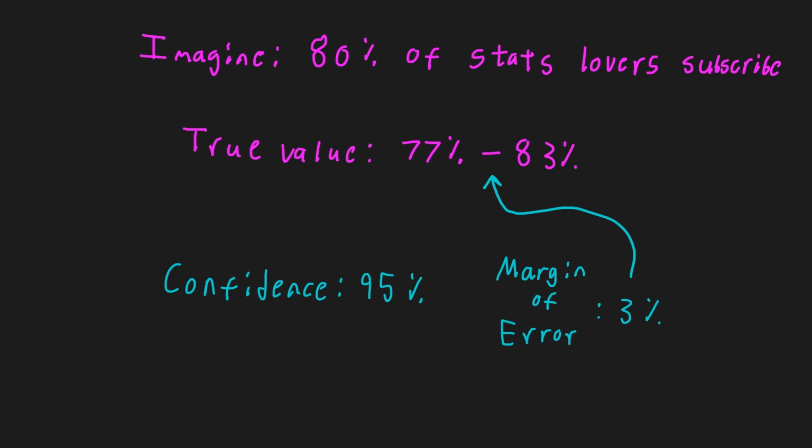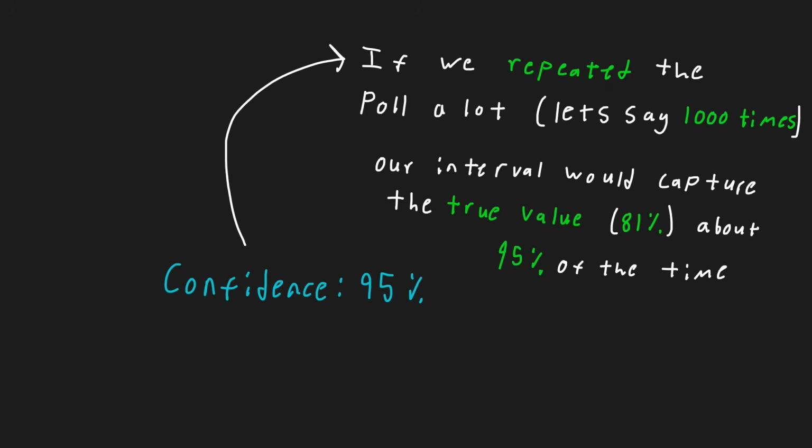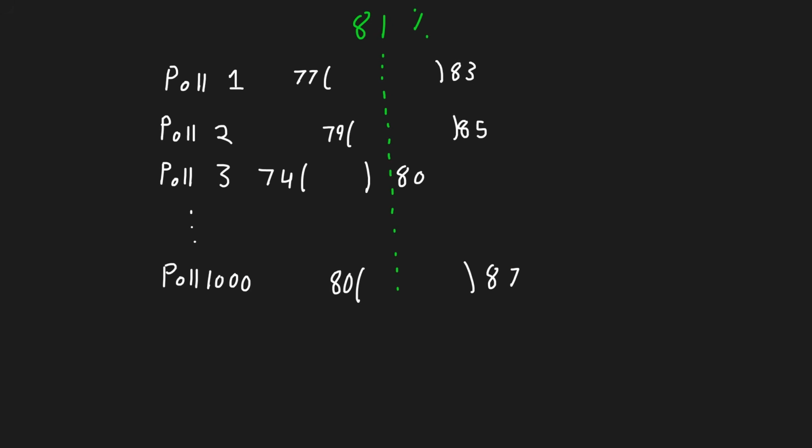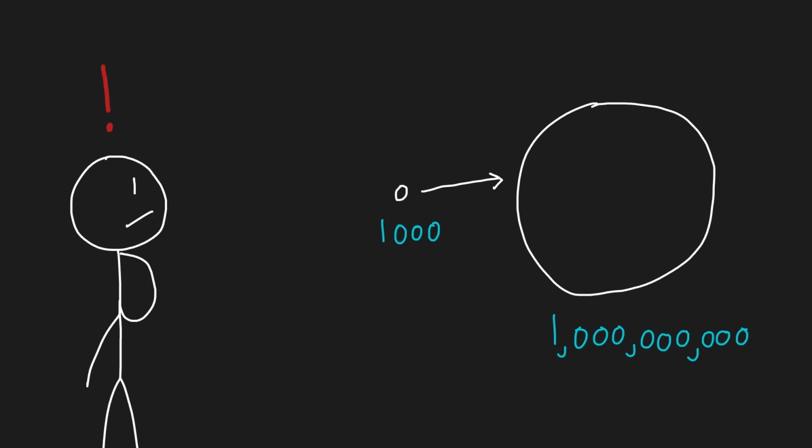We then find a sampling margin of error of 3% and a confidence level of 95%. This means we estimate the true value sits between 77 to 83%. And the 95% confidence means if this poll was repeated many more times, let's say 1,000, the intervals would change slightly each time, but 95% of the intervals would contain the true population's opinion. If that happened to be 81%, 95% of those intervals would contain the number 81. You can see this on screen with the stacked intervals. This is how we can estimate a population's value from a relatively small sample.